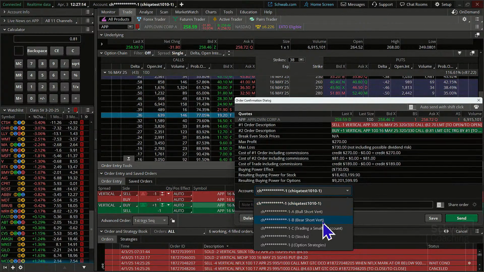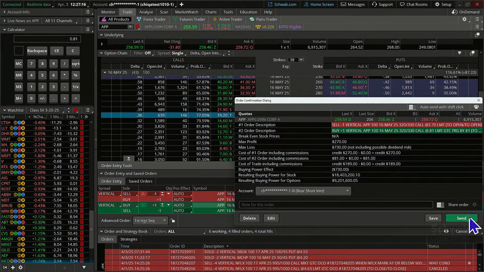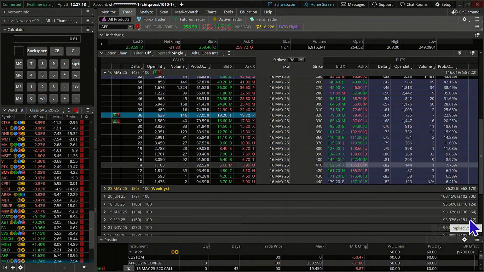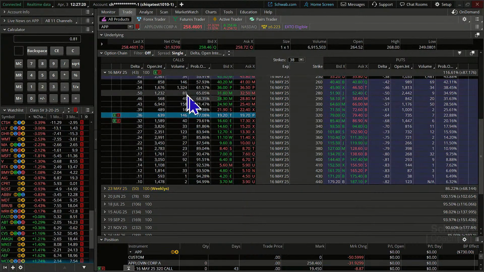We're going to put it in our short bear verticals bucket. Let's go ahead and hit send here. And we'll get expected to be filled here pretty quick.